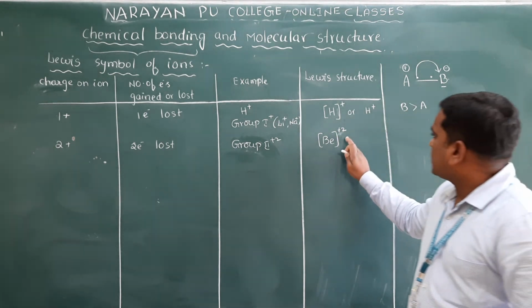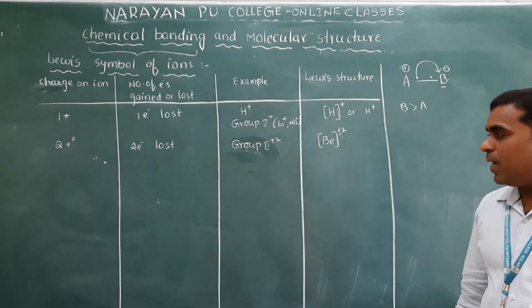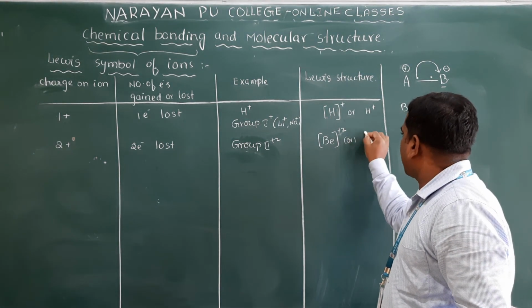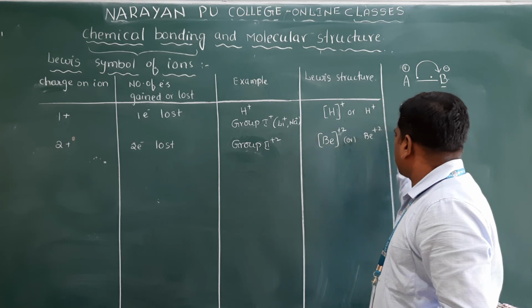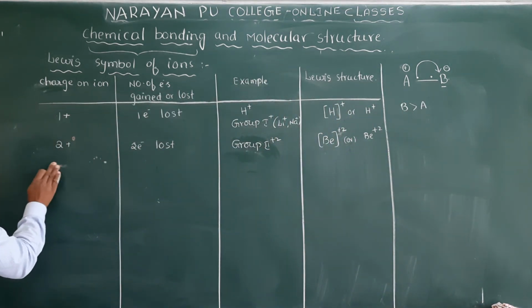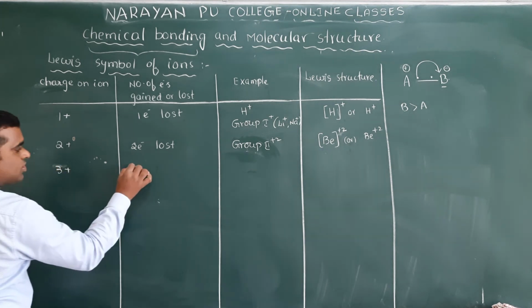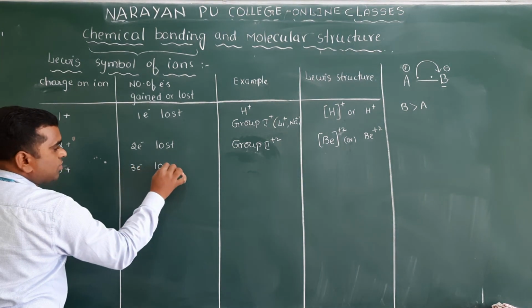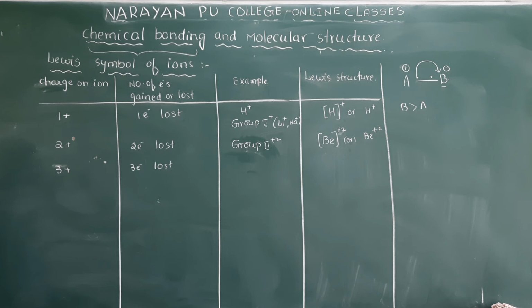Got my point here? So that's why this is plus 2. Or simply you can write here, for example, Be plus 2. If it is magnesium, magnesium plus 2. And here, 3 plus means how many electrons are lost? 3 electrons lost. 3 electrons lost means what can we write here?